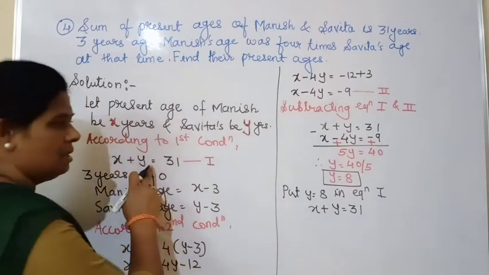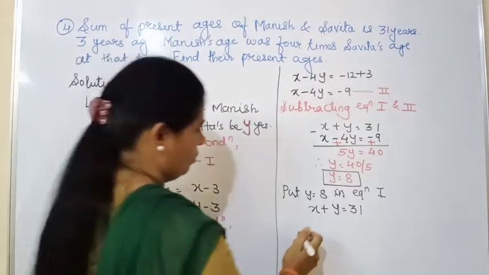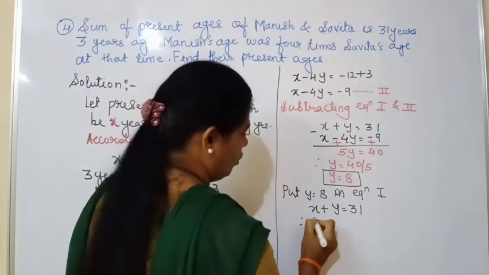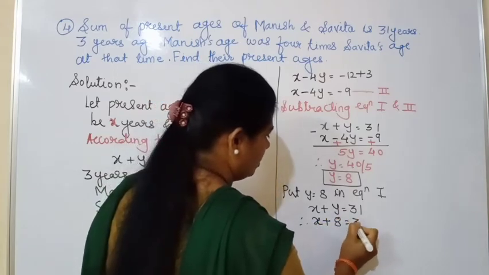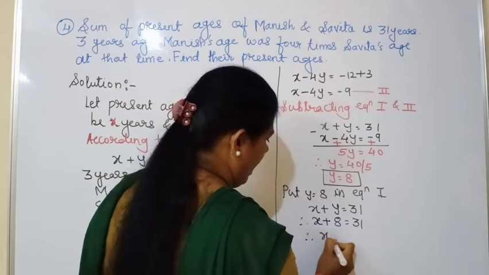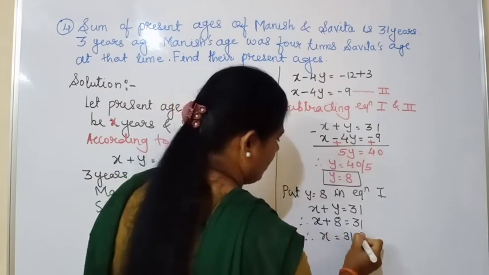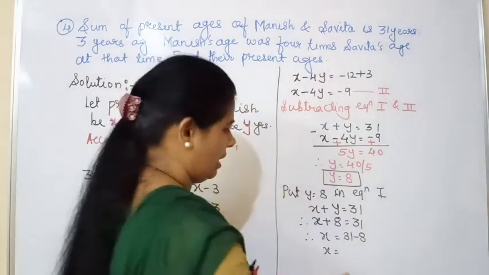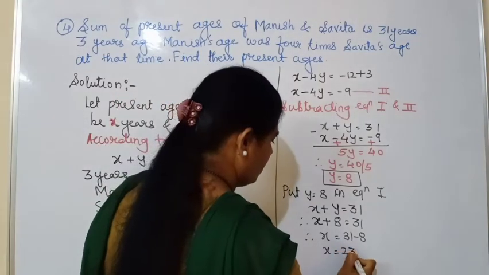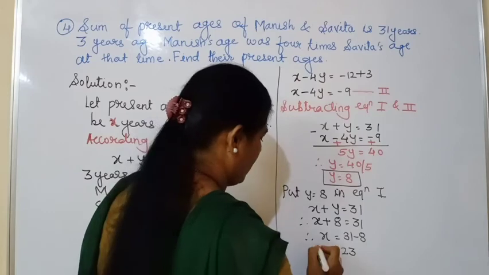Okay, you can see here this is our equation number 1. So therefore the value of x we have to find out. x plus 8 equal to 31. Therefore x equal to 31 minus 8. So x equal to what? It will be 31 minus 8, that is 23. So we got the value of x now.